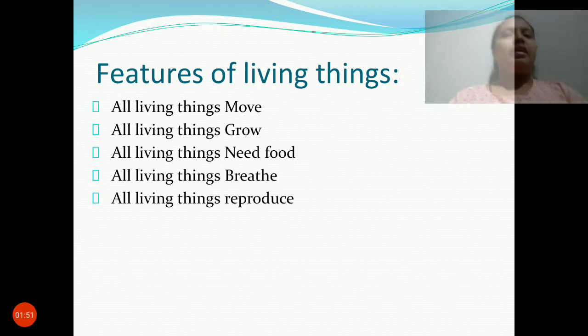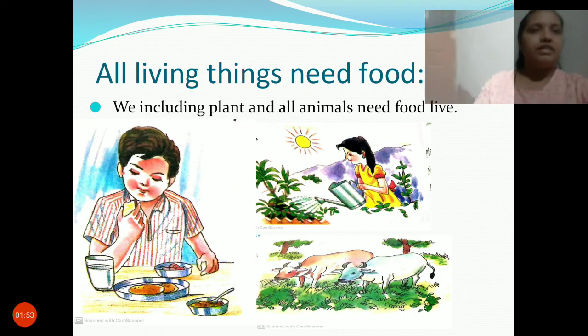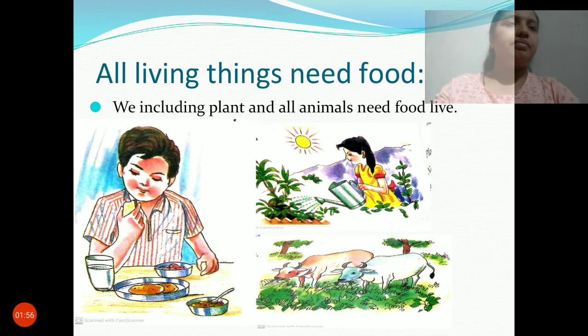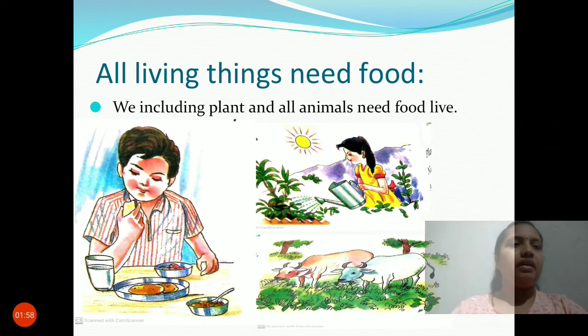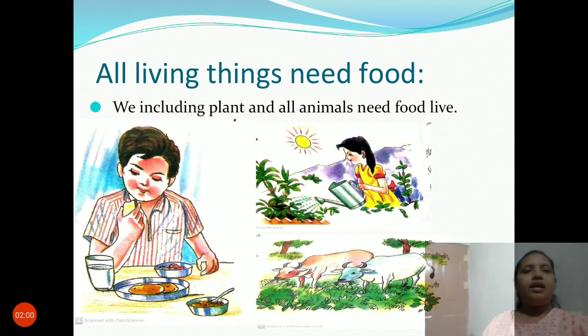Next feature, let us discuss deeply. All living things need food. We all need food, right? Without food, is it possible to live? Then how will we get energy for work? You will walk, you will eat. From morning to evening, you will be doing some work, some activities. For that, how will we get energy? We get energy by taking food, correct?